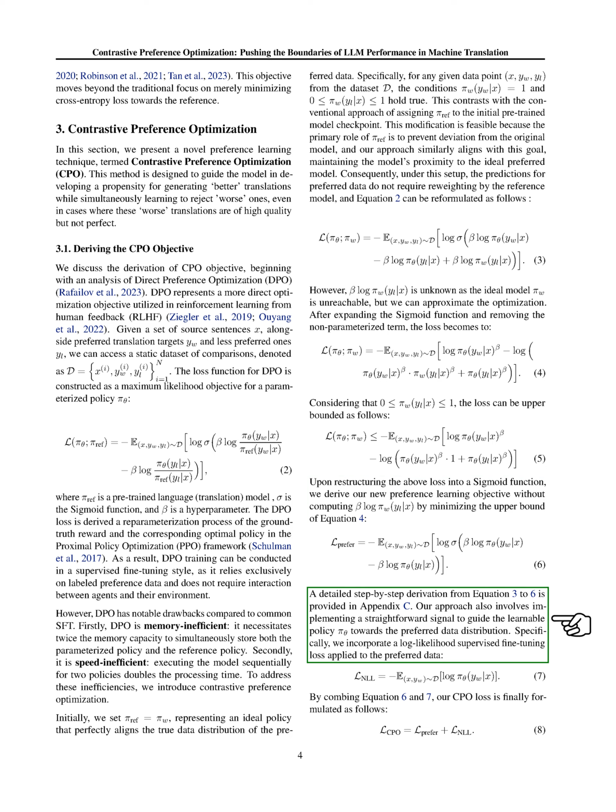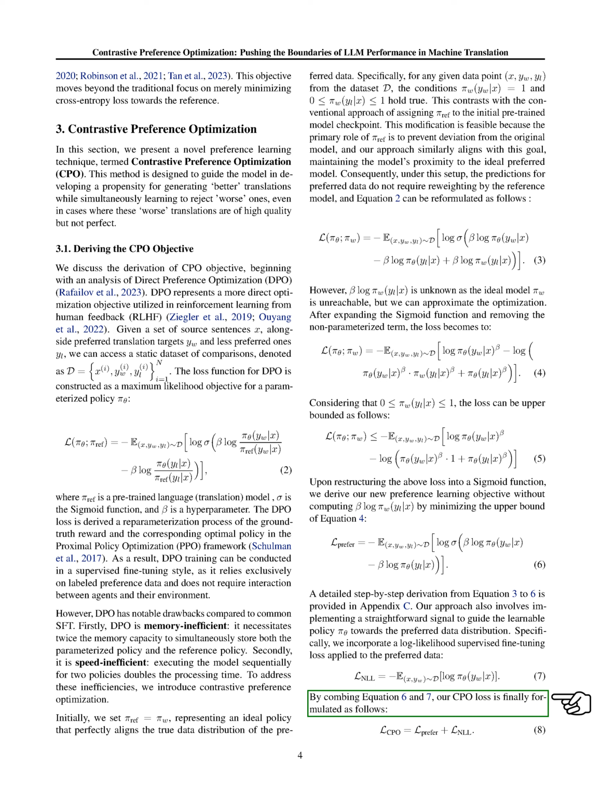Our approach also includes a straightforward signal to guide the learnable policy towards the preferred data distribution. Specifically, we incorporate a log likelihood supervised fine-tuning loss applied to the preferred data. By combining these equations, our CPO loss is finally formulated.